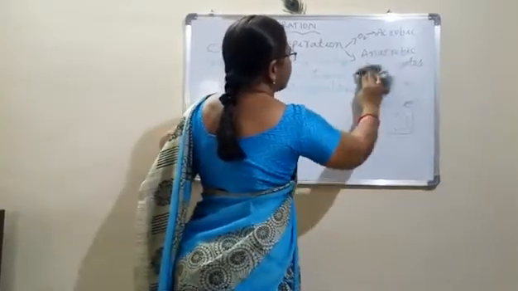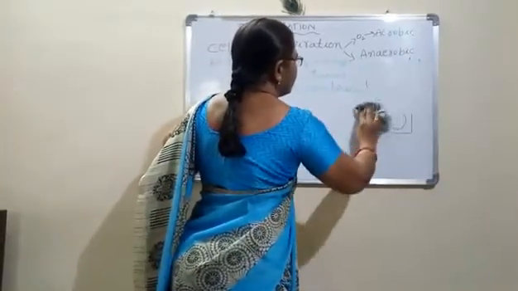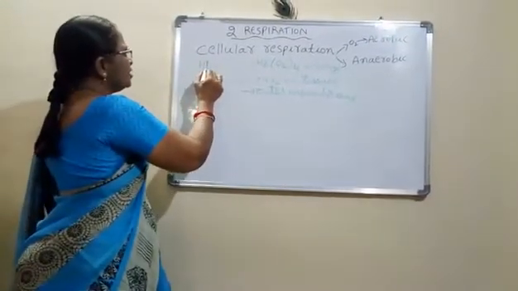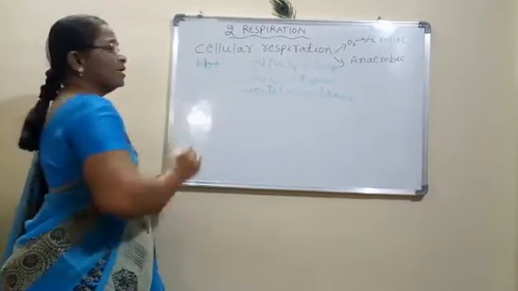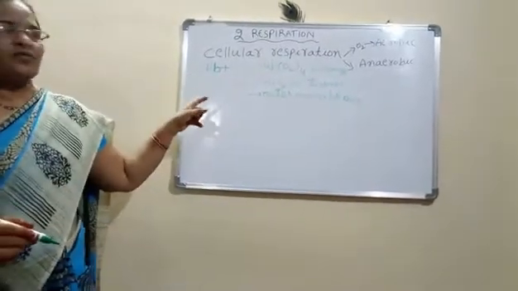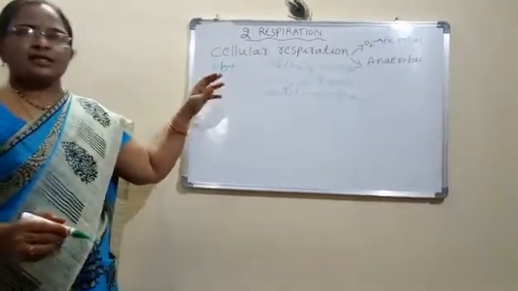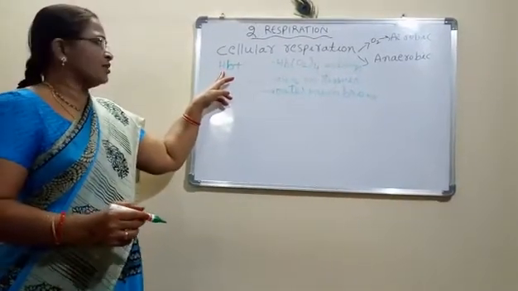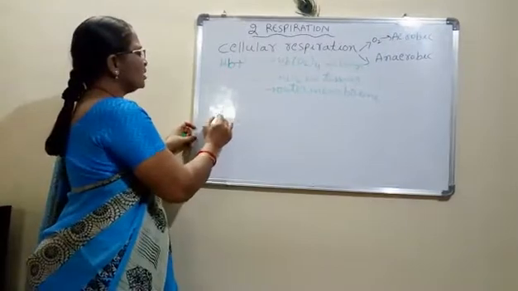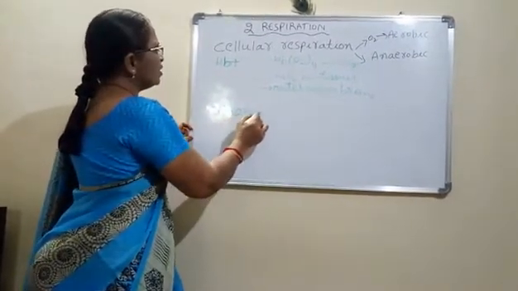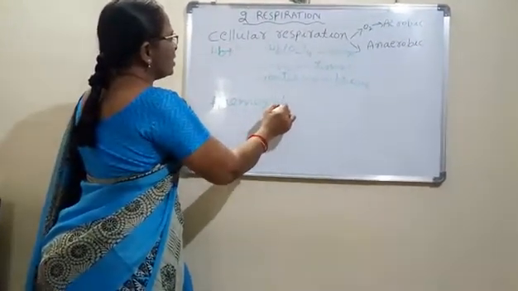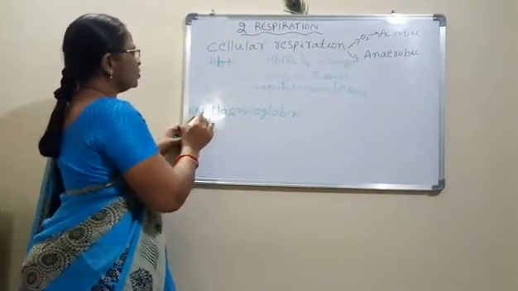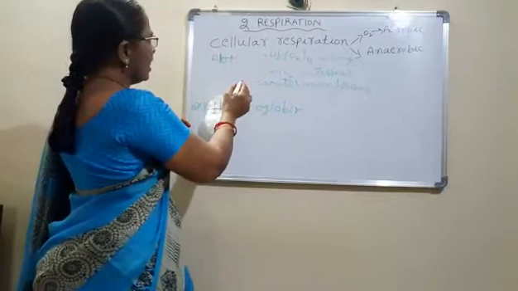The oxygen which goes inside the cell mixes with the red colored part known as hemoglobin. So hemoglobin combines with the oxygen and forms oxyhemoglobin. It is like this.